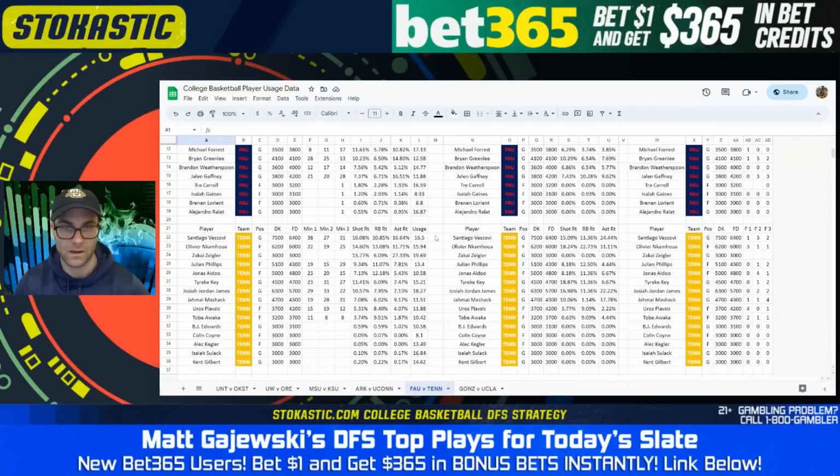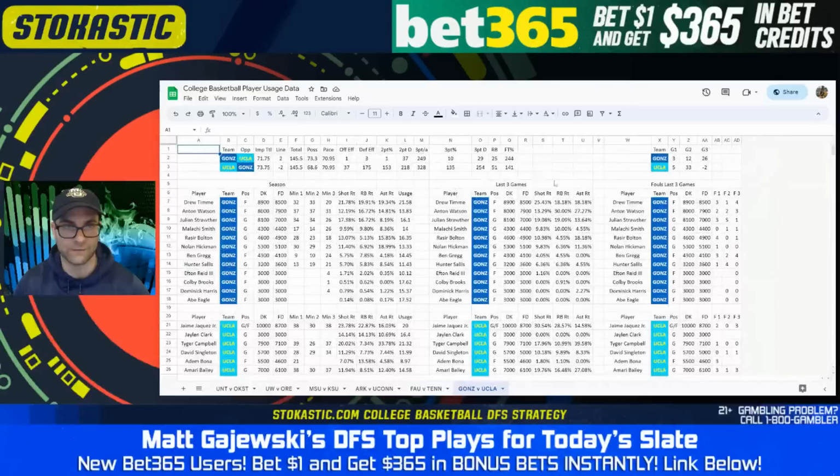Final game and our best game for DFS, Gonzaga UCLA. Fast game, 145.5 total, 2-point spread in favor of UCLA. Gonzaga right away, they are number one in offensive efficiency and 175th in defense. This team is horrific on defense. Drew Timme at 8,900 is a complete value play, even among the studs. We've seen him play 36 minutes.